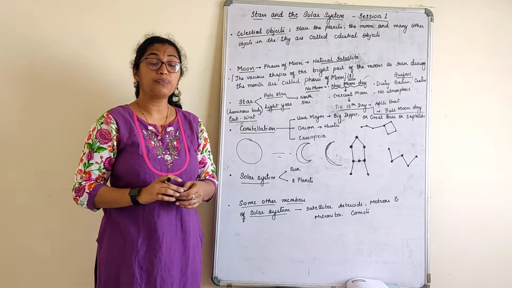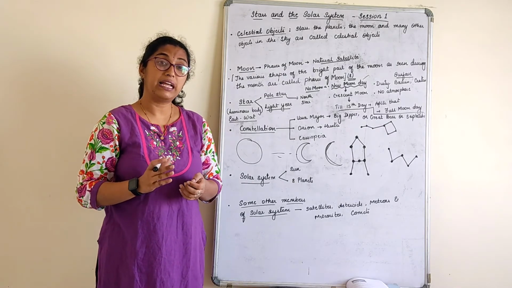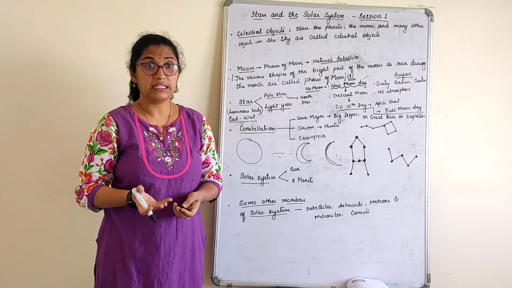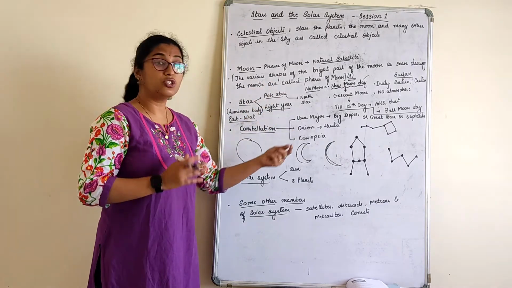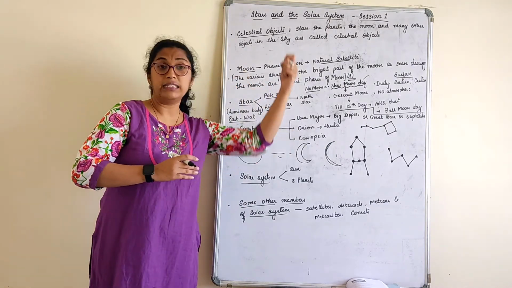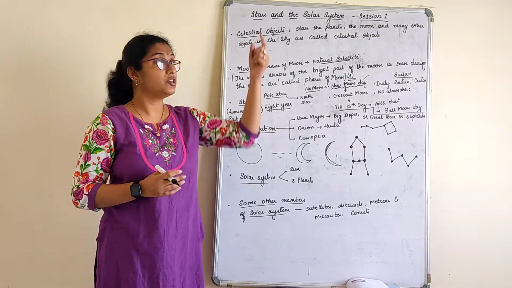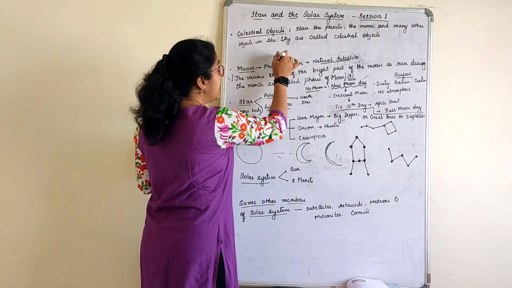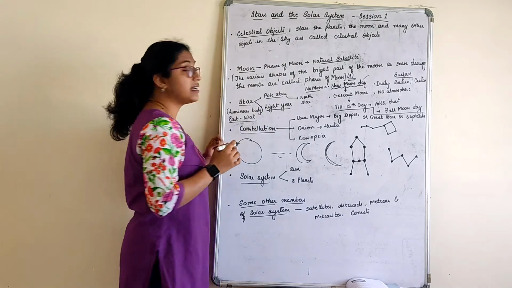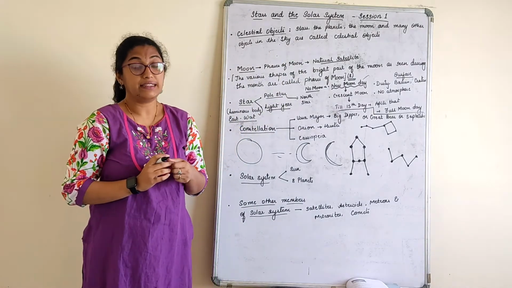What is a light year? The distance traveled by light in a year is called a light year. There are millions of light years from one star to another star, right? Now in the night sky, when you see one star located here, another star here, or another star here, that is not very near.